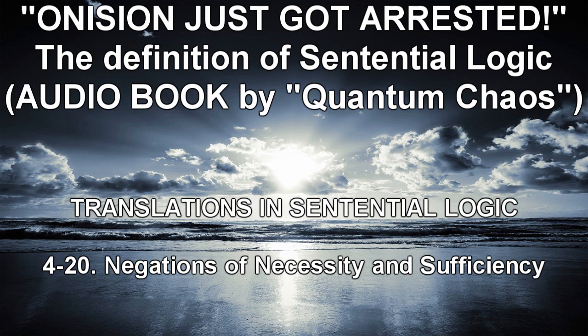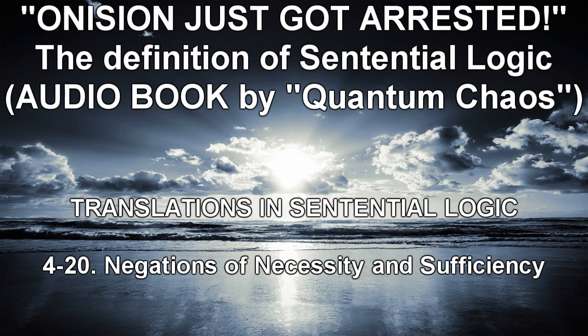This suggests that we can combine necessity and sufficiency in a number of ways to obtain various statements about the relation between two events or states of affairs. For example, we can say all the following, with respect to A and B. C1: A is necessary for B. C2: A is sufficient for B. C3: A is not necessary for B. C4: A is not sufficient for B. C5: A is both necessary and sufficient for B. C6: A is necessary but not sufficient for B. C7: A is sufficient but not necessary for B. C8: A is neither necessary nor sufficient for B.